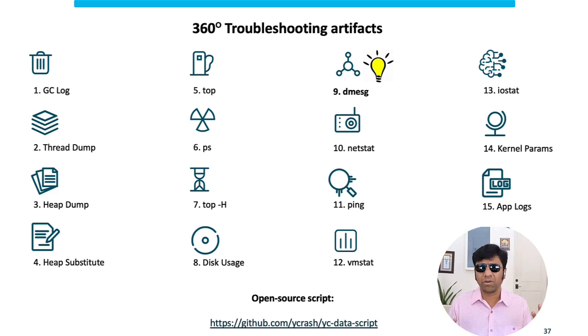Because when you have a performance problem, it can happen because of any reason. It could happen because of the garbage collection process. It could happen because threads are getting blocked. It could happen because of a memory leak. There could be network latency. So when you capture 360-degree data, we can troubleshoot the problem more effectively.